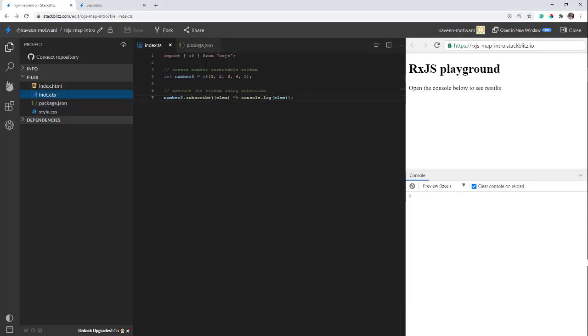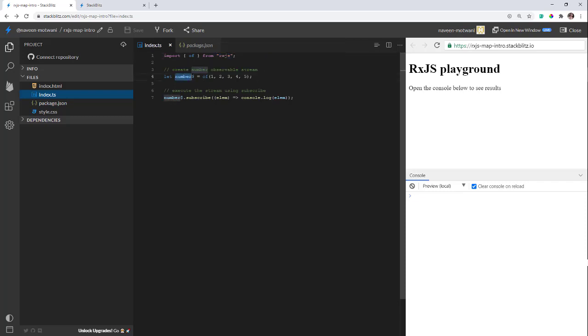Alright, so now let's go to the code and understand what this is trying to do. This is a creation operator and using this we can create an observable. When I was explaining observables, I said we can create any type of observable like numbers, strings, custom objects or a number of operations as well. Here I'm trying to create an observable of a number type and using of I can do that. To use any operator in RxJS you have to import it first, and that's what I did over here. I have imported of, which is coming directly from RxJS.